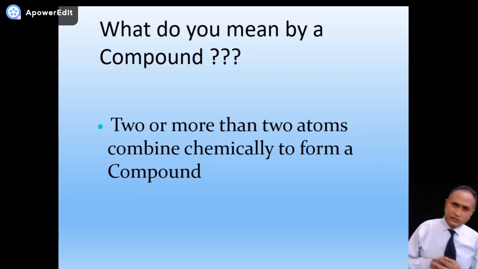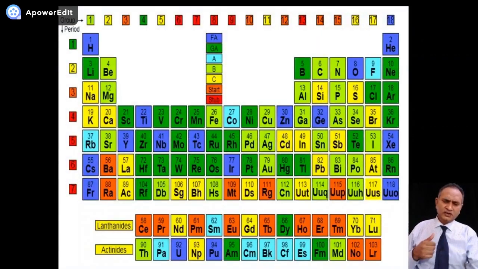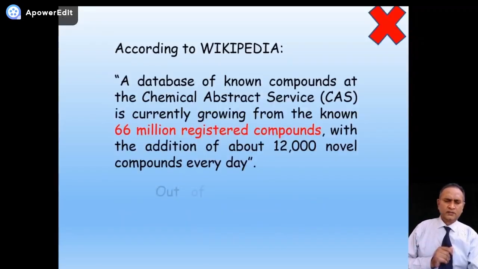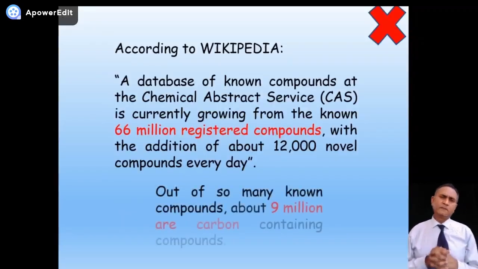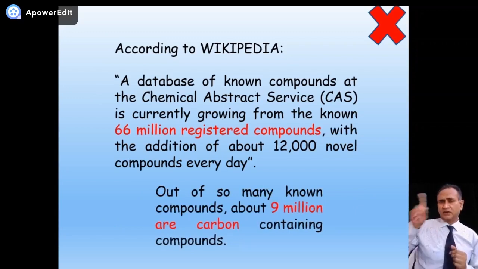You can see on the screen, 2 or more than 2 atoms combine chemically to form a compound. Now the question is, we have about 118 elements, which you can see in the periodic table. How many estimated compounds are there of all of these elements? According to Wikipedia, let me tell you one thing. Whenever you see a cross at the top right, it means this slide is just to provide extra info. No need to learn it.